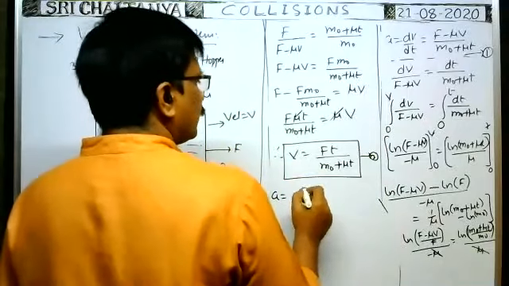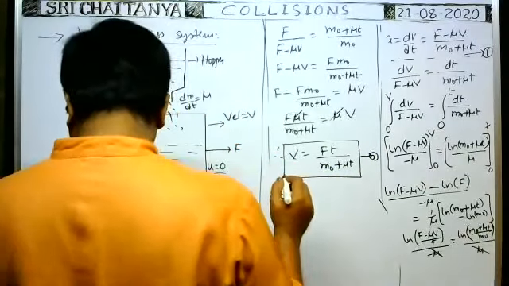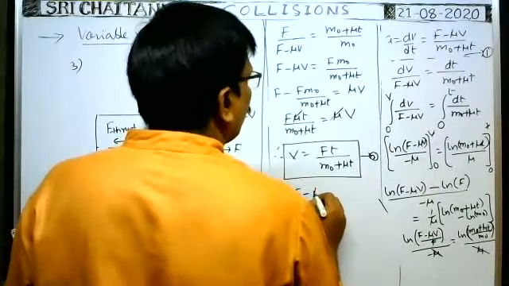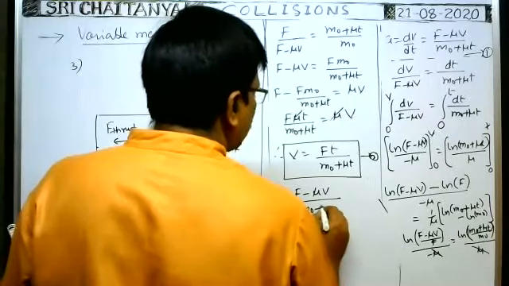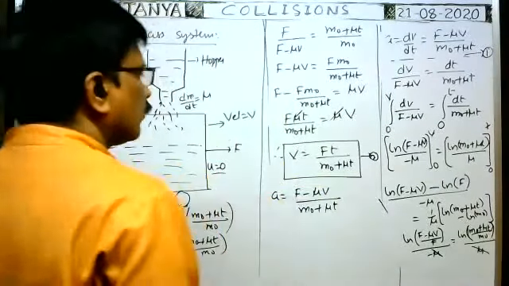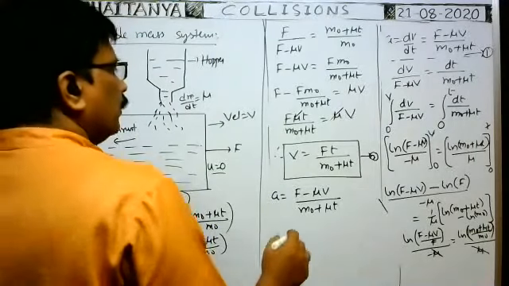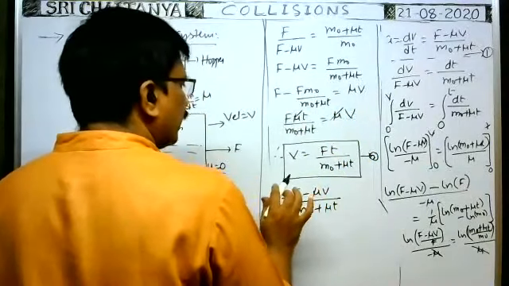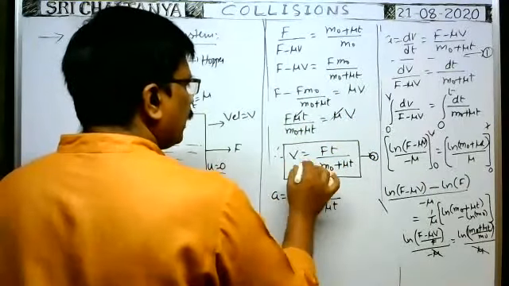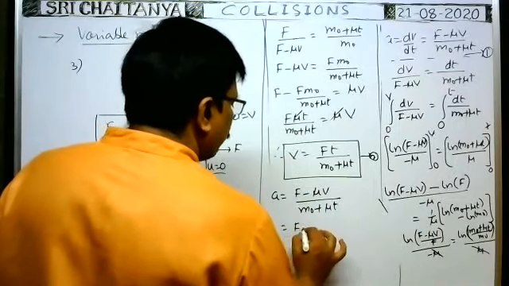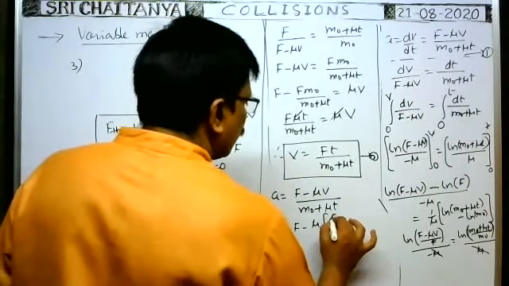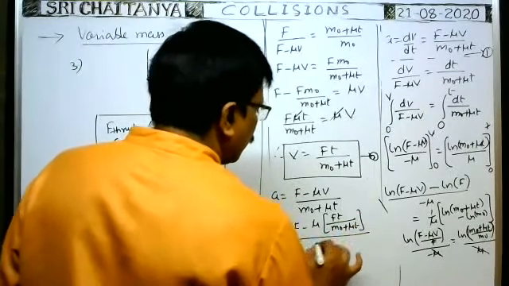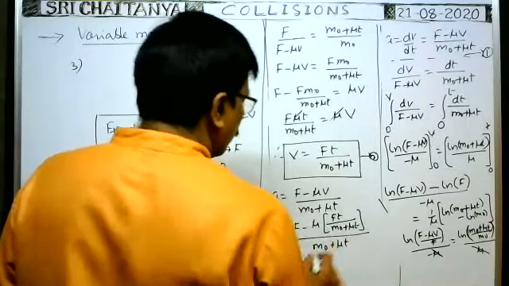Already, acceleration a is equal to (F minus mu into v) by (m naught plus mu into t), we got. Here v should not be there, because we have to obtain the answer in terms of only t, mu and F. So instead of v, substitute this value. Therefore, F minus mu into v means F minus mu into F t by (m naught plus mu t), whole by (m naught plus mu t). So when you simplify them,